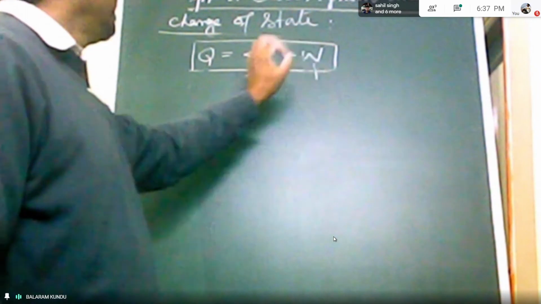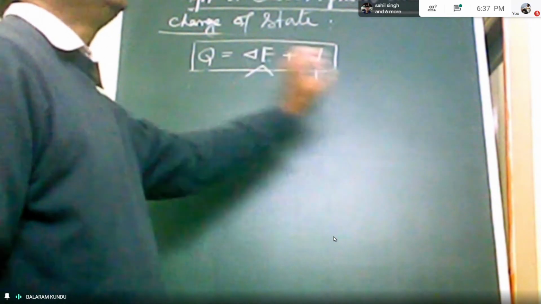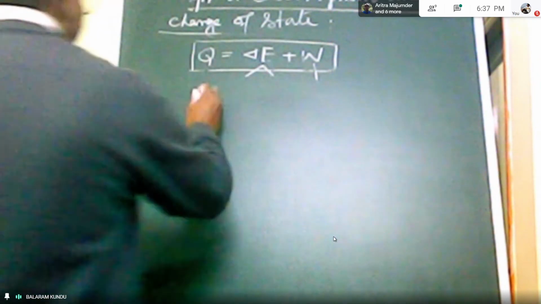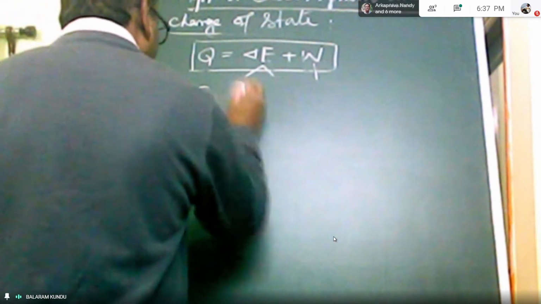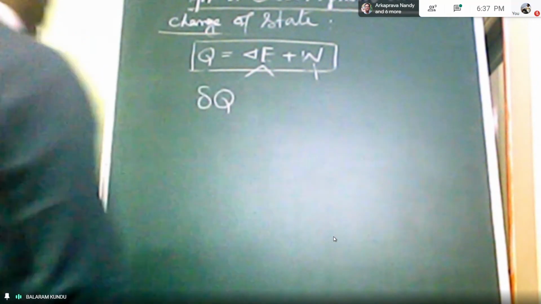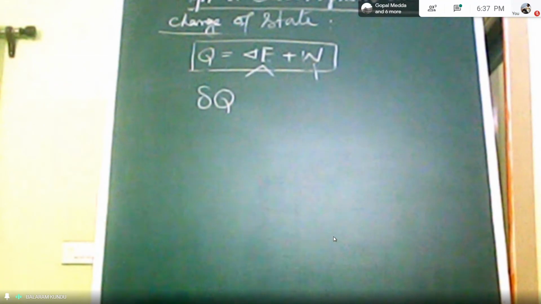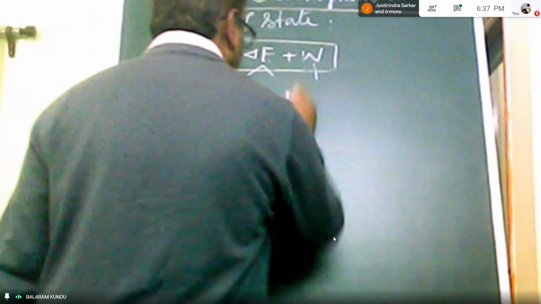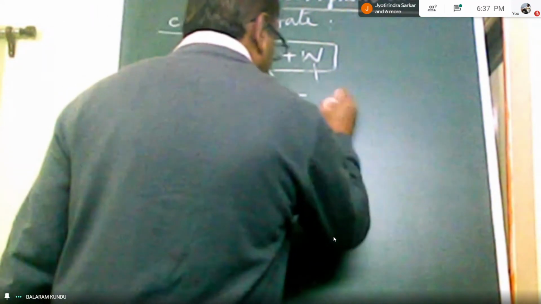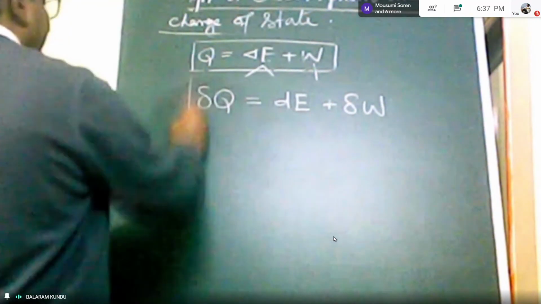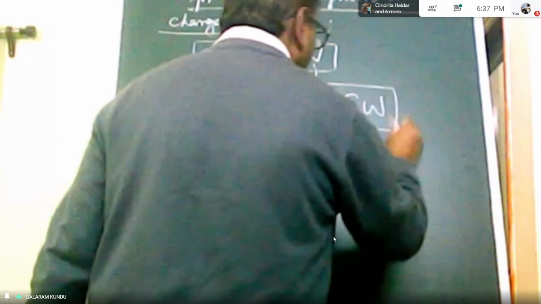Now if you want to write this expression in differential form, then here we have to use delta Q, that is your differential form of Q, and that should be dE plus delta W. Obviously the delta operator has been used and the d operator has been used. You know these things.